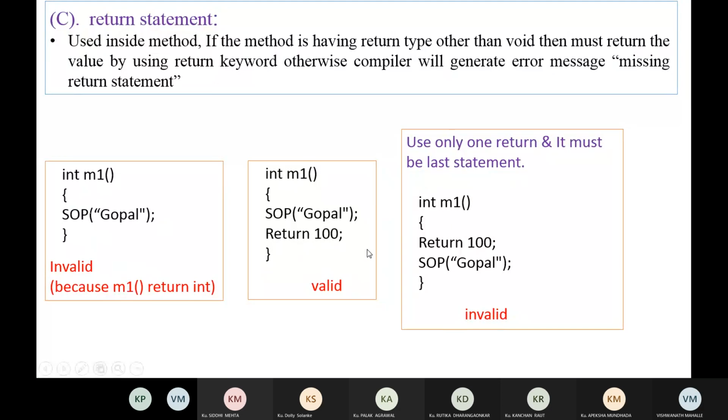Now use only one return and it must be the last statement. So this return statement must be the last statement. We cannot use the return statement as the first statement, or anywhere in the program. It must be the last statement in the method. So this is invalid. This is about the return statement.